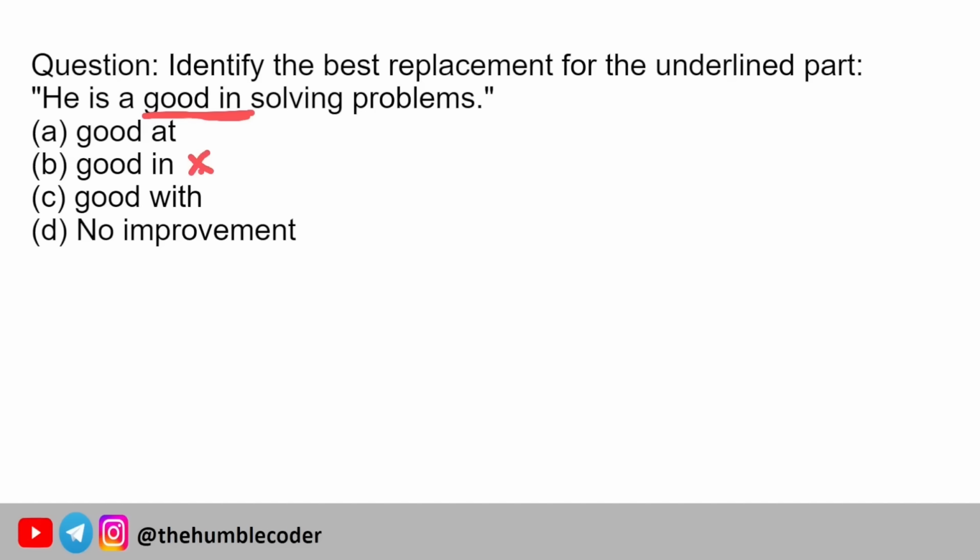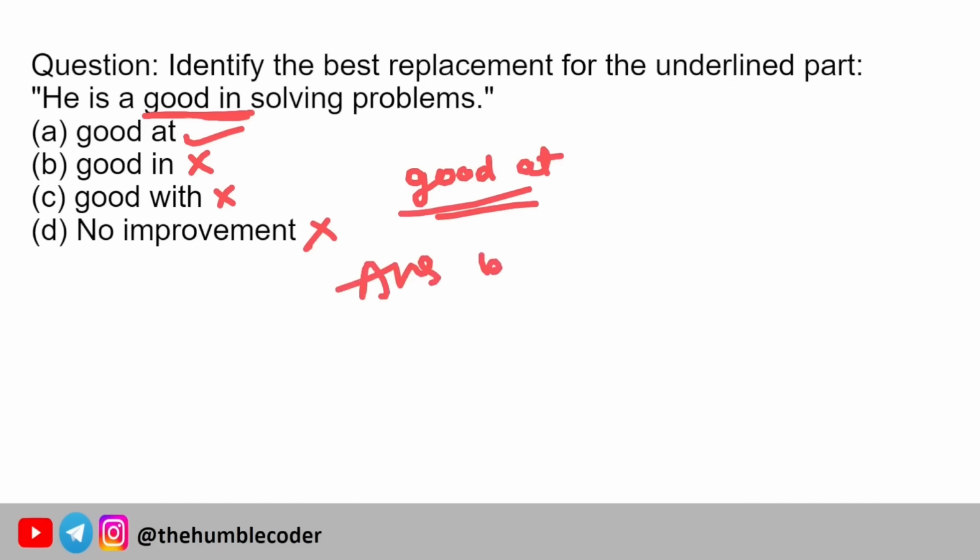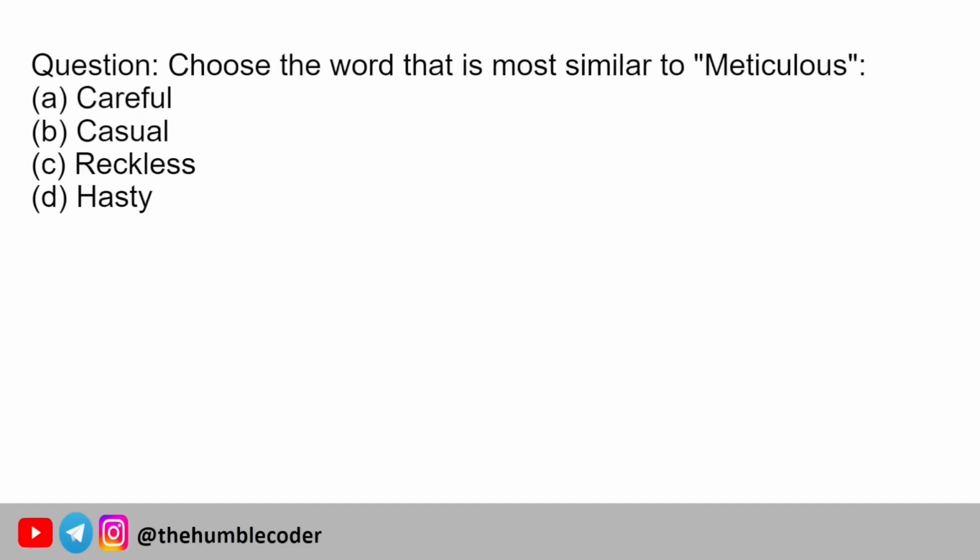So good in is not the option. He is good in solving problems. No. So good with also cannot come, and no improvement definitely not. So the correct answer will be good at. So he is good at solving problems. We say that he is good at solving problems. So the correct answer for this question will be option number A. Moving on to the next question now.